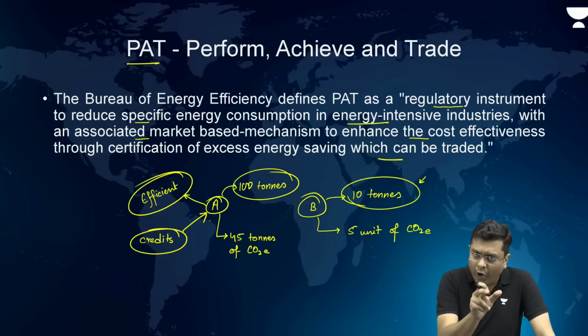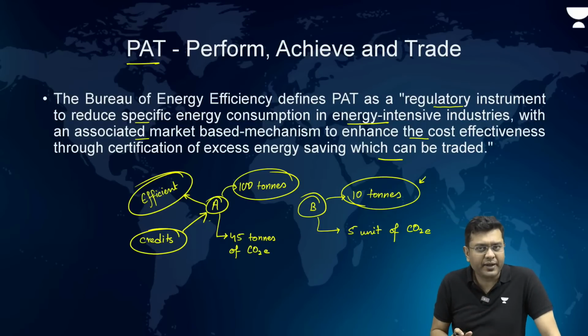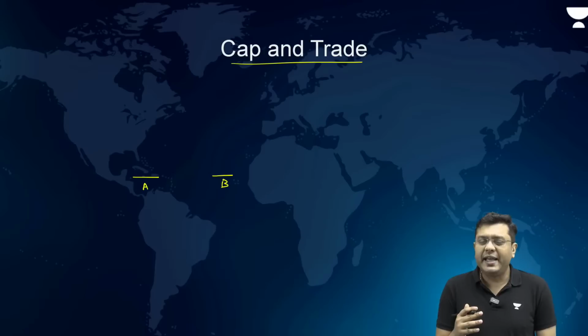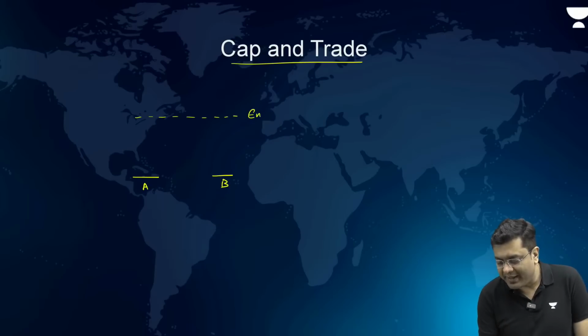That was perform, achieve reduced emission and then trade with the credits. Now, what is this cap and trade? Now, regardless of how much they are producing, there will be different kind of emission targets which will be given. Let's suppose this is the emission target that they are given.